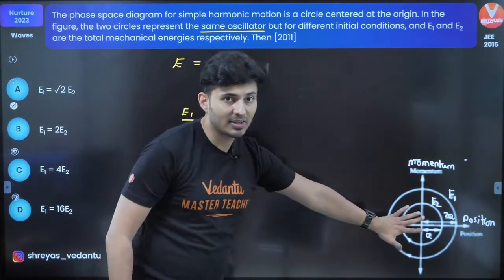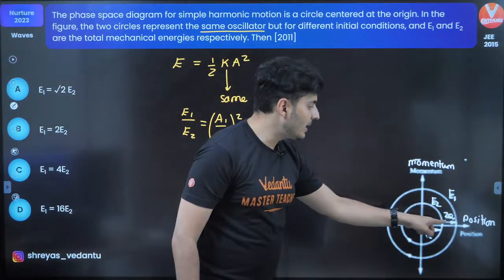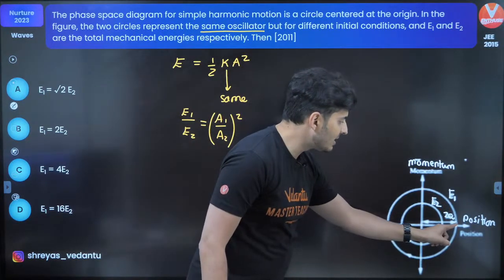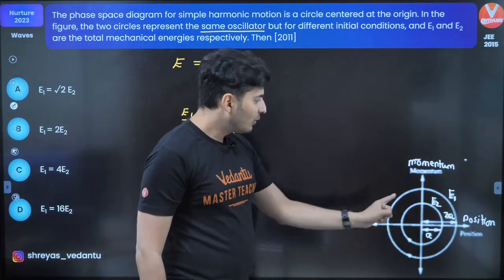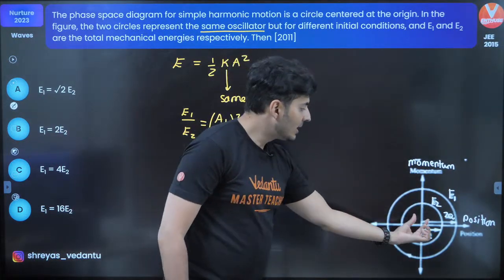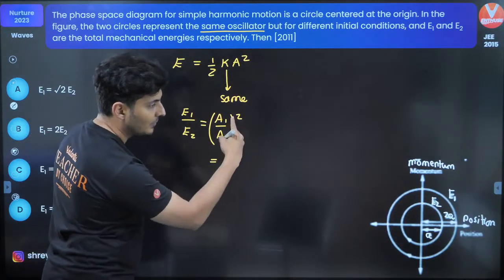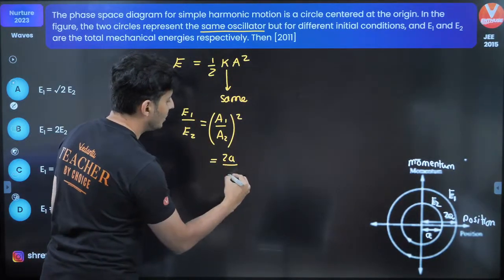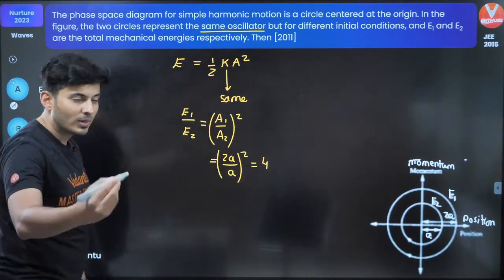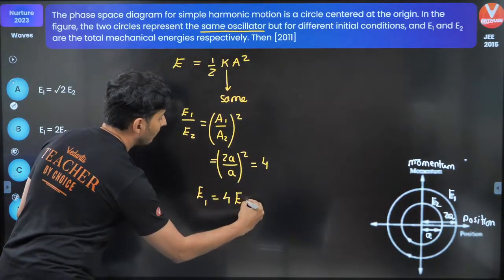Now observe the diagram carefully. E1 has an amplitude of 2A. Reason, check the maximum displacement, it's 2A. For the second time, when the energy is E2, the maximum displacement is A. Hence, A1 is 2A, A2 is just A and whole square, which means it is 4. 2 square is 4. Hence, E1 will be 4 times E2.